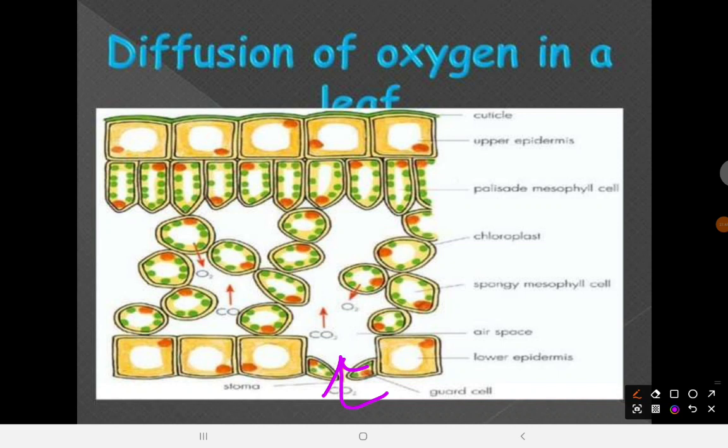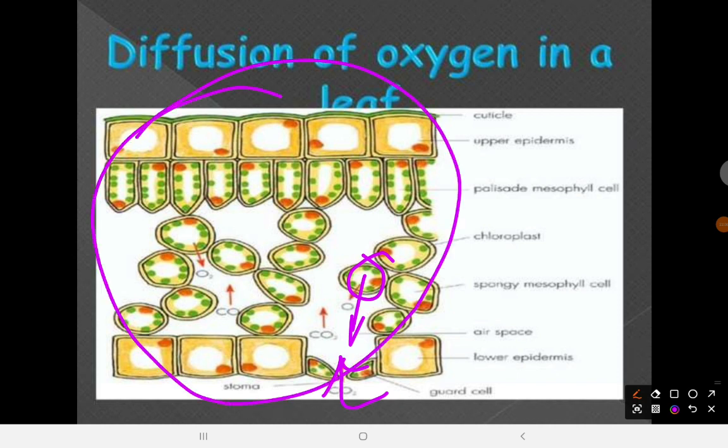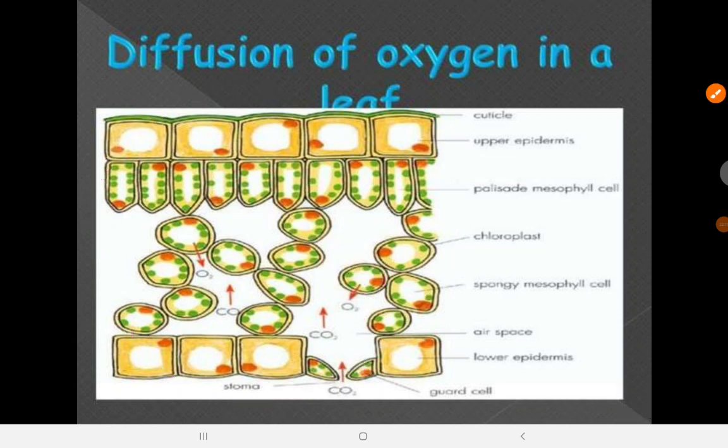So when the carbon dioxide comes in, you see cells here are giving out oxygen, right? They are exchanging for oxygen, and that's because after photosynthesis in the leaf, the oxygen is going to be produced as a byproduct. So as CO2 is taken in for photosynthesis, oxygen is given off. So that is how diffusion basically takes place.